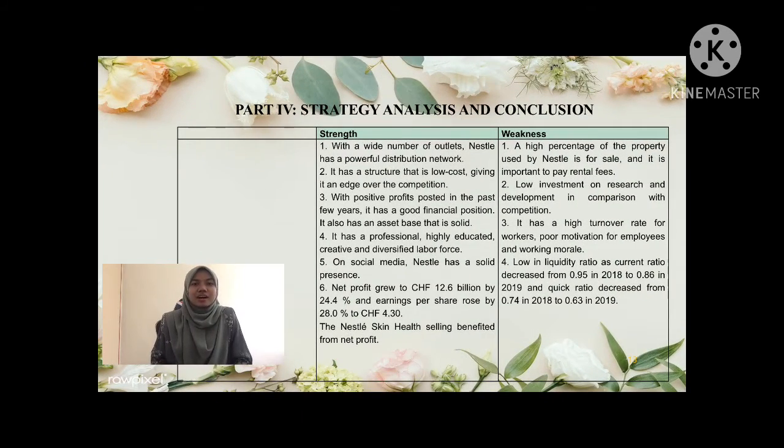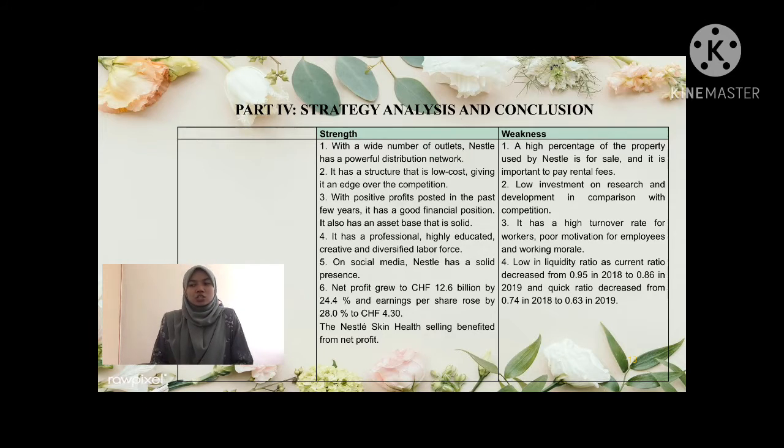Okay, so we go to the last part, which is strategy planning and conclusion. Before I explain more about the SWOT matrix for Nestle, I would like to introduce myself again. My name is Nik Raihan Abdul Hanis. My matric number is A1780322.